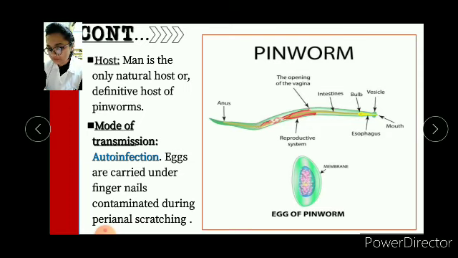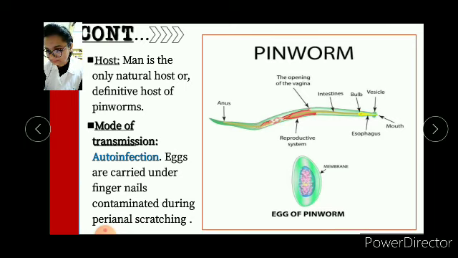So what do you mean by auto-infection? Auto-infection is a reinfection with larvae produced by parasitic worms already in the body. So pinworms' main mode of transmission is auto-infection.